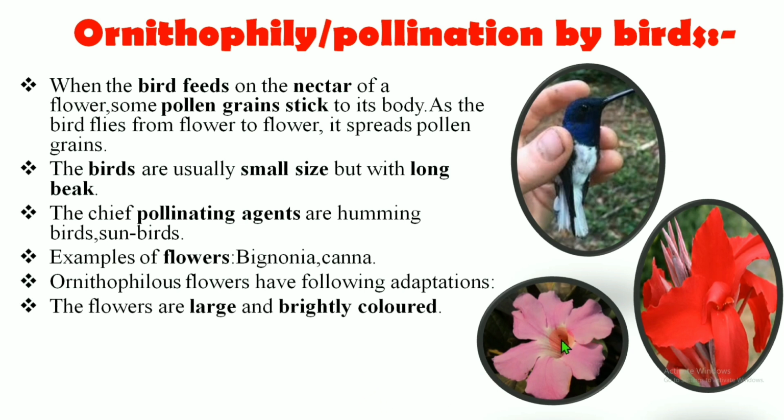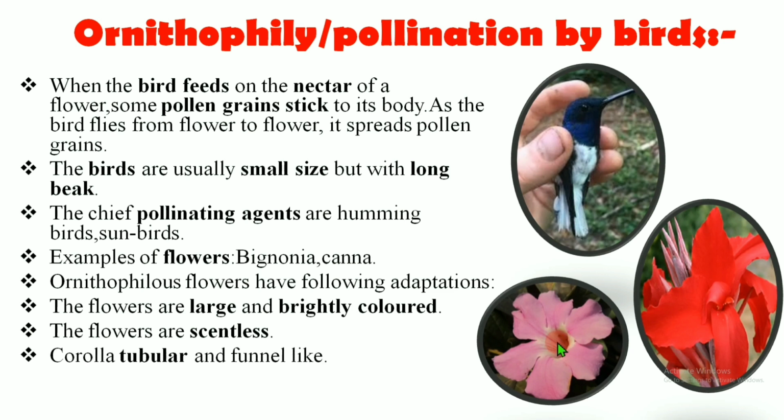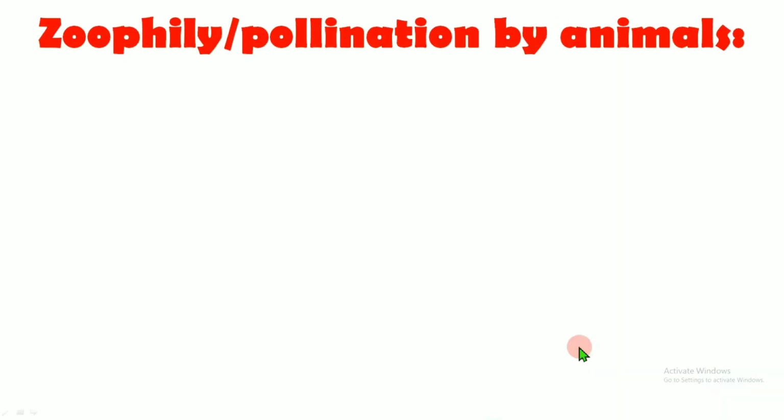These flowers possess certain features: they are large in size and also brightly colored. The flowers are scentless because scent is not required; only insects are attracted by scent. The corolla is tubular and funnel-like so that the bird can reach the reproductive parts of the flower. Stamens and the stigmas are generally found to be projecting and rigid.